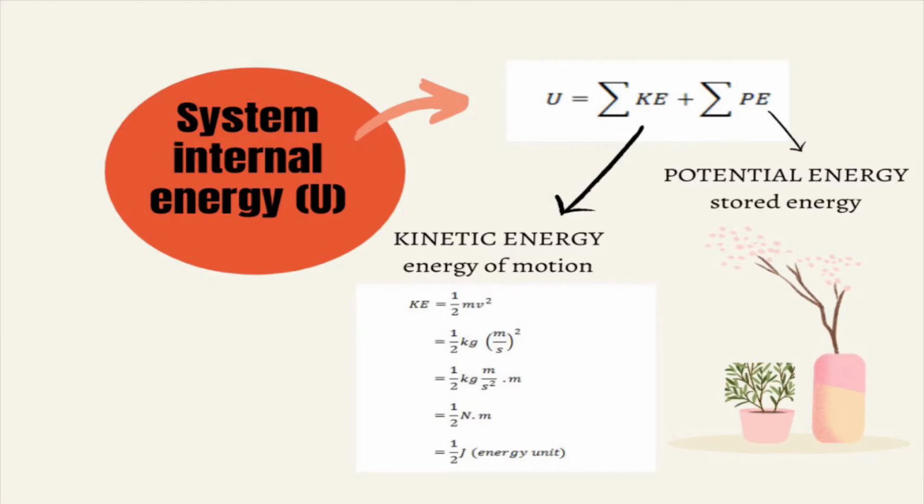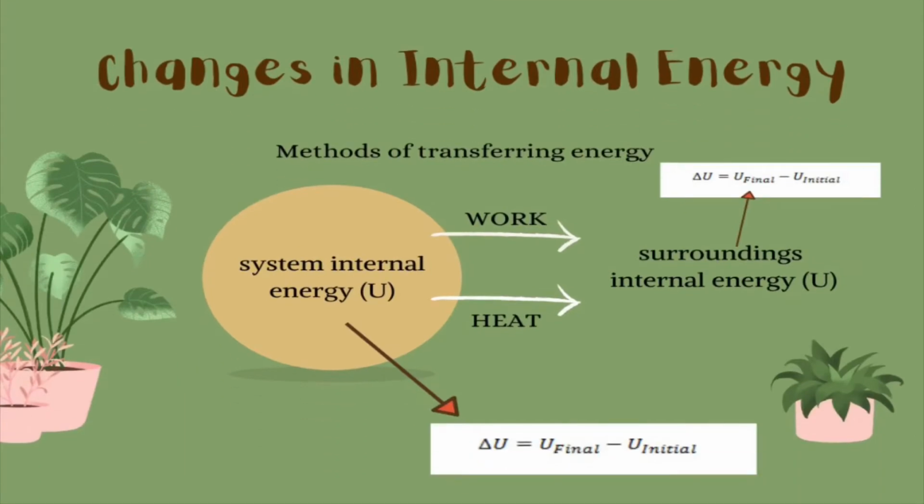The other part is potential energy. There are a lot of different types of potential energy. Potential energy is just stored energy. We could have chemical potential energy, electrical potential energy, nuclear potential energy, gravitational potential energy, and many more. These are all part of determining the internal energy of the system. There are different types of potential energy in all of these, and it is really hard to measure potential energy.